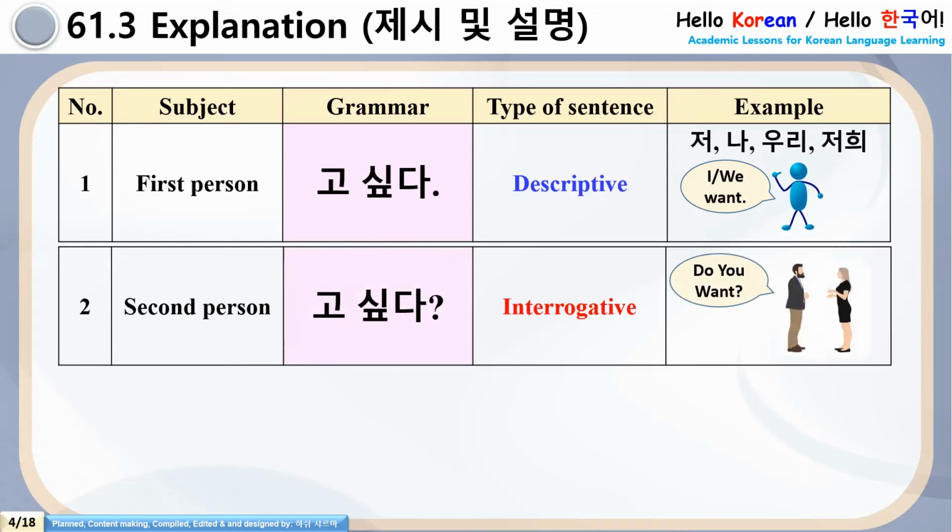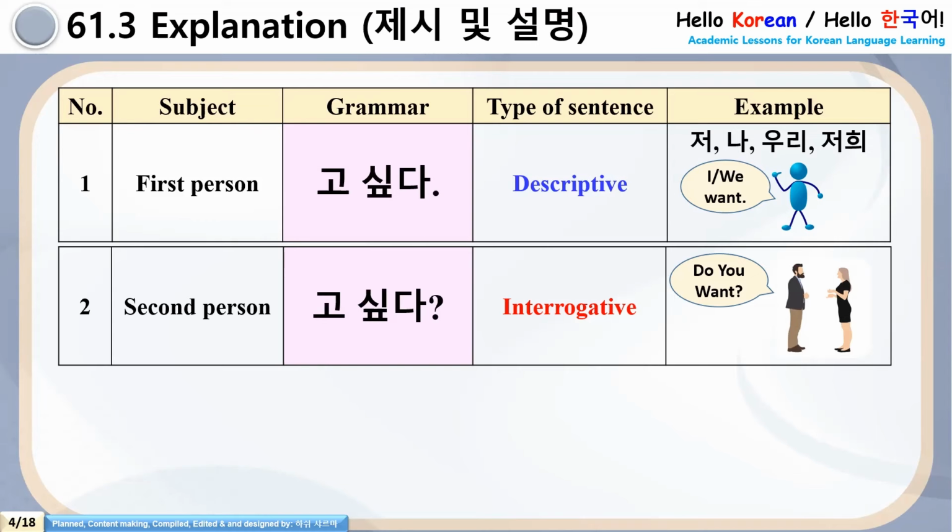See the second point now. For the second person, go shipta can be used to ask a direct question. You can see carefully, go shipta is followed by a question mark. For what? Making interrogative sentences. Do you want to do something? Do you want to eat something? Where do you want to go? So for interrogative sentences, we can put the question mark.